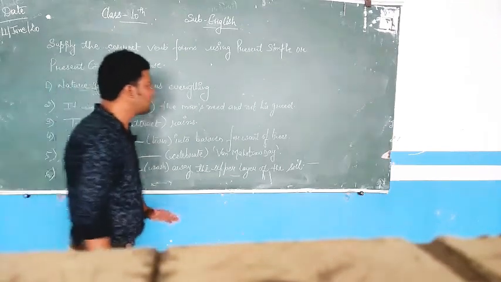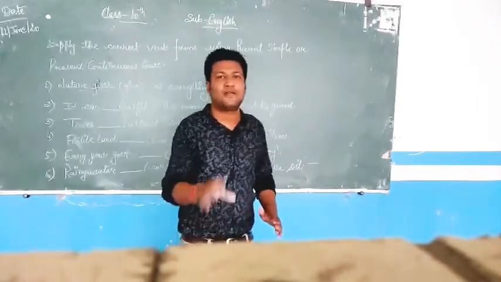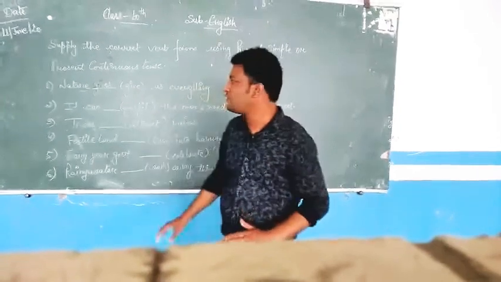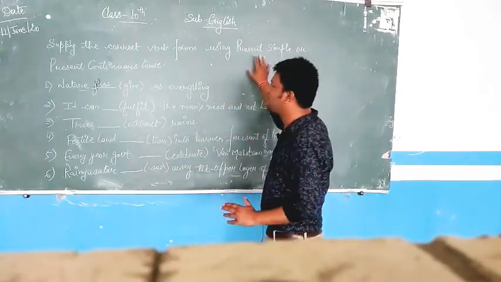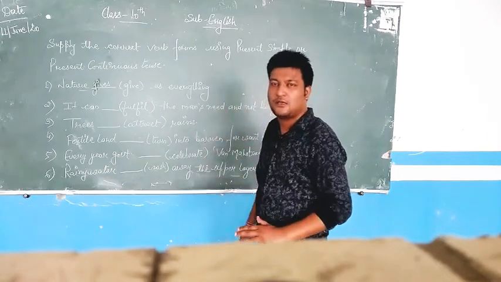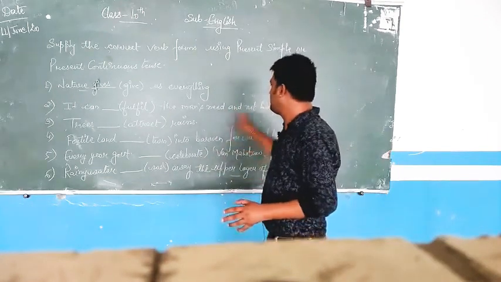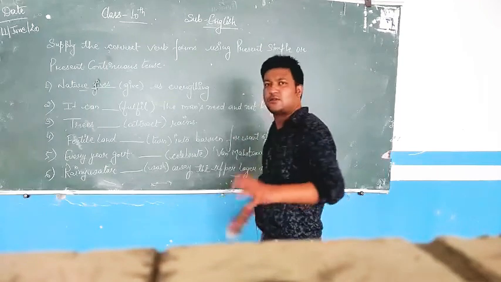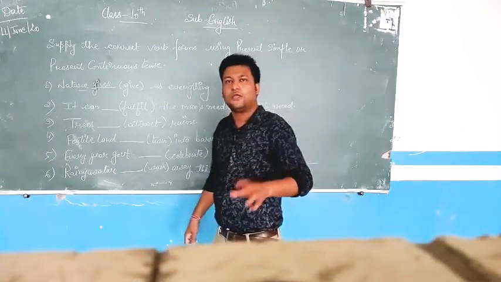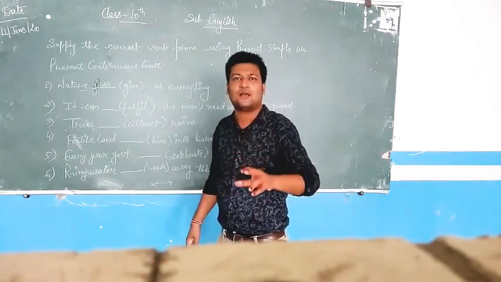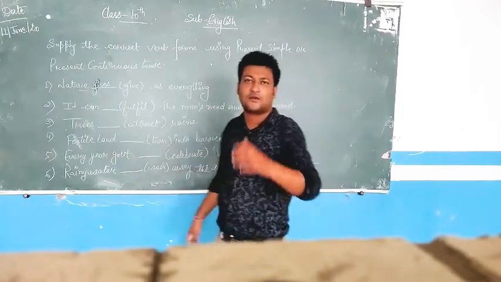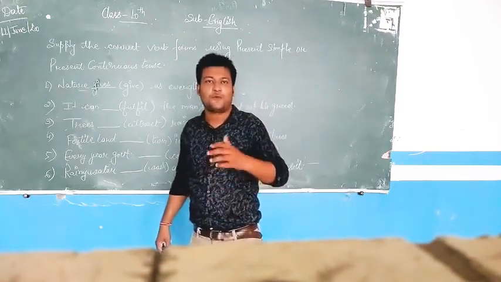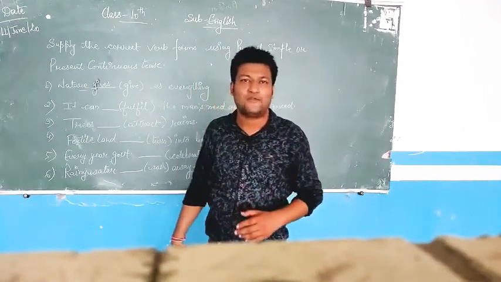Now the remaining 5 are there. Just a small homework of 5 sentences. But it will confuse you. You have to choose either present simple or present continuous. The heading is written over here. You can choose from this, and with the uses, you can open your notebook. You can check, you can tick mark the uses. And with that, you can solve it. That is your homework for the day.